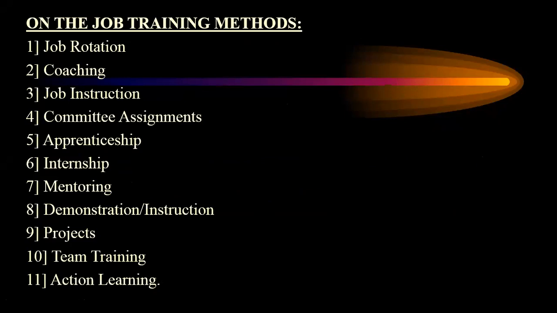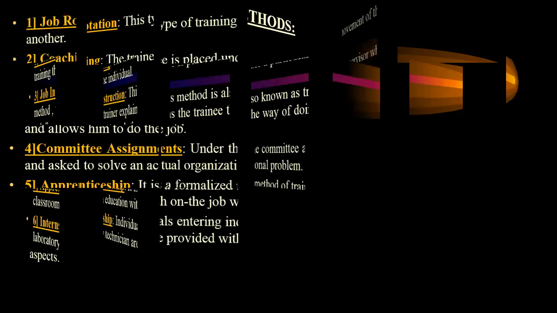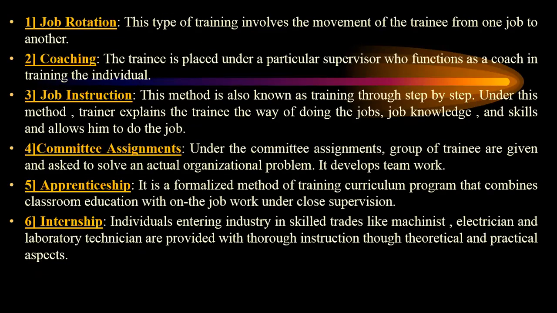There are 11 types of on-the-job training: job rotation, coaching, job instructions, committee assignments, apprenticeship, internship, mentoring, demonstrations or instruction, projects, teamwork training, and action learning. So we will see one by one. We will see the first one.